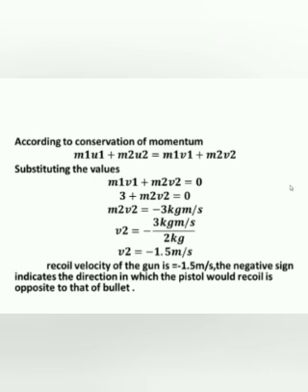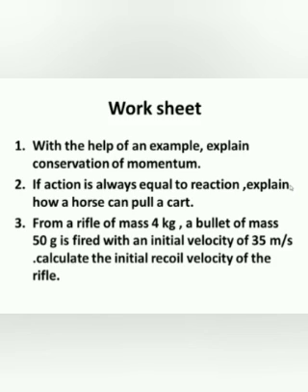Then here are the worksheet questions. Complete the questions and send to me. Worksheet: with the help of an example, explain conservation of momentum. Second question: if action is always equal to reaction, explain how a horse can pull a cart. Third question: from a rifle of mass 4 kg, a bullet of mass 50 gram is fired with an initial velocity of 35 meter per second. Calculate the initial recoil velocity of the rifle.